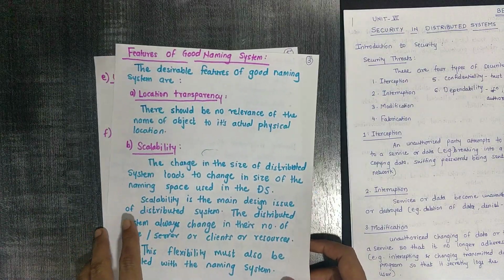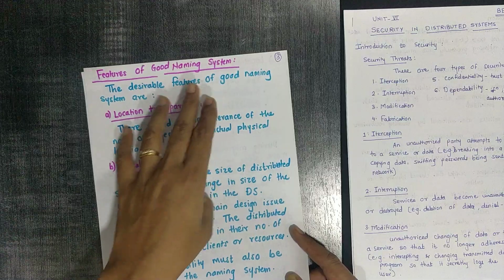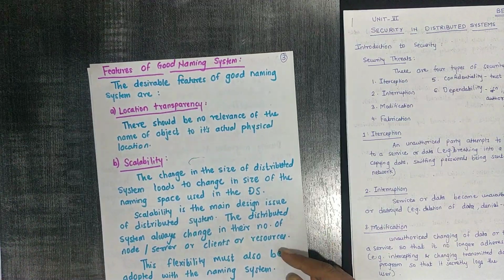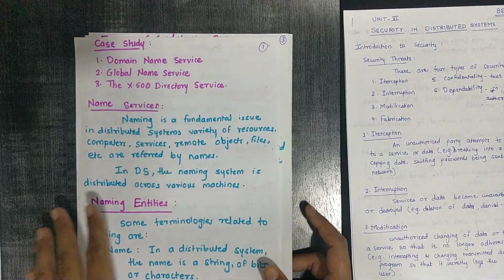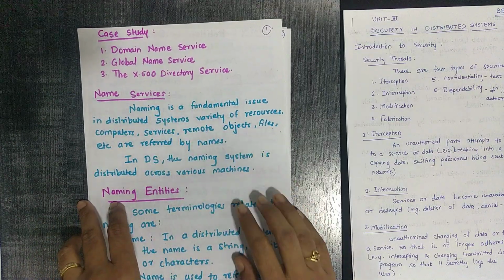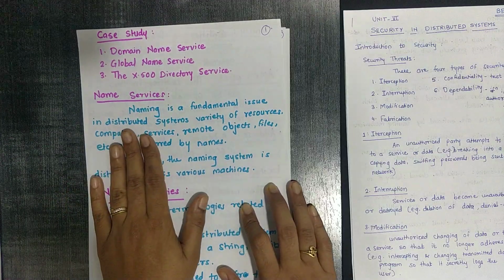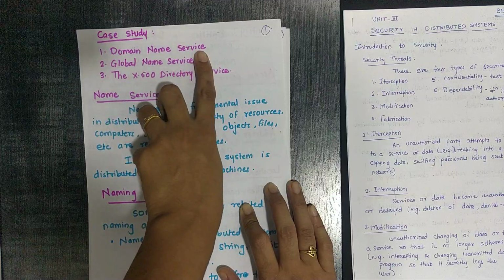What features have we seen? Features of a good naming system. These are the important points that you have to learn and remember while working with naming services and name services. This is the basic concept we have seen in this video related to domain name service.